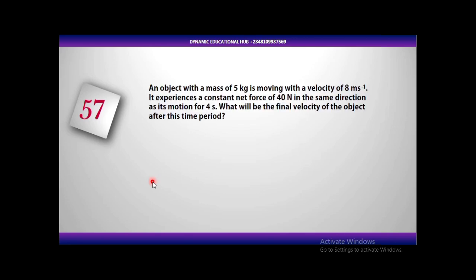Now to the next question, an interesting and simple question, which I believe most of you used to be afraid of: calculation. Let's see how to solve it. An object with a mass of 5 kilograms is moving with a velocity of 8 meters per second. It experiences a constant force of 40 Newton in the same direction as its motion for 4 seconds. What will be the final velocity of the object after this time period? So I want you to look at this question. If you can screenshot it, you can screenshot it. Now let's see how to solve it.